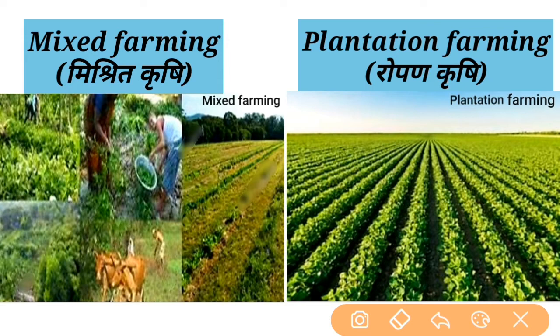The second similarity is they both need many tools and techniques, they both need much labour, they both have to spend a lot of money, and they both get much more production than subsistence farming. So these all are the similarities, or features, of mixed and plantation farming.